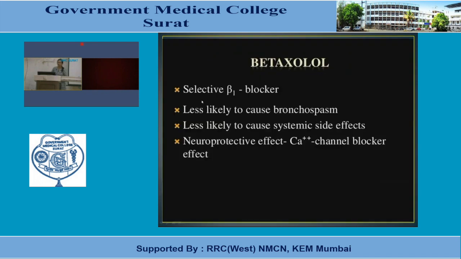Betaxolol, we know, is a selective beta-1 blocker, less likely to cause bronchospasm, less likely to cause systemic side effects, with a neuroprotective effect. How? Because it has a calcium channel blocking effect. That's why it is neuroprotective, of which neurons?